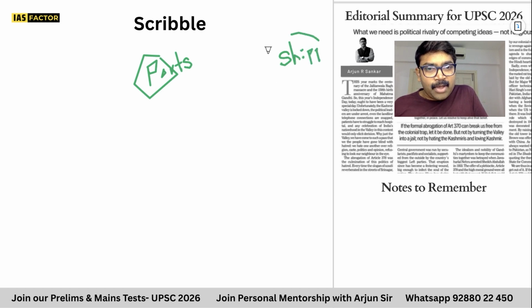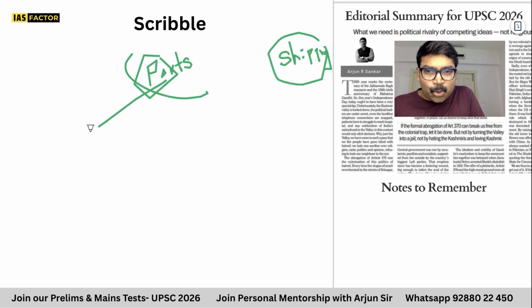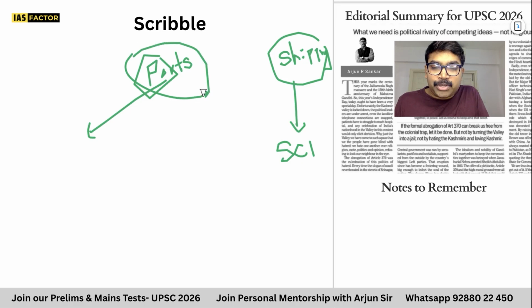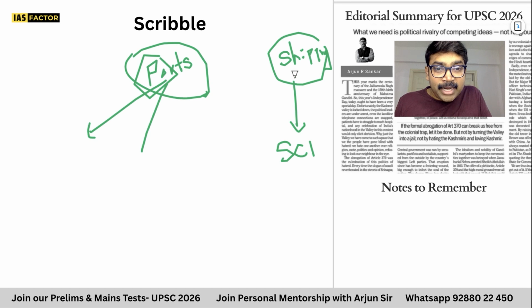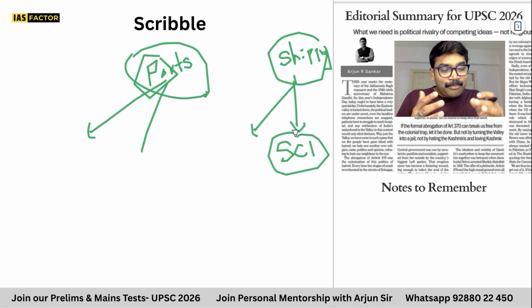See, only if you have the ports, you have shipping. So imagine, all these years, the editorial says India has only given more importance to construction of ports. But India has not given adequate importance to shipping. Take the example of the Shipping Corporation of India. We have only developed the ports. We always believe that creating infrastructure is the best thing. But unfortunately, we did not give maximum importance to ships and shipbuilding, shipping, etc. Even the Shipping Corporation of India has performed very badly and now it has been privatized.